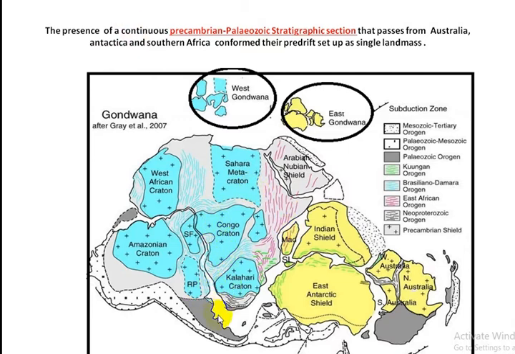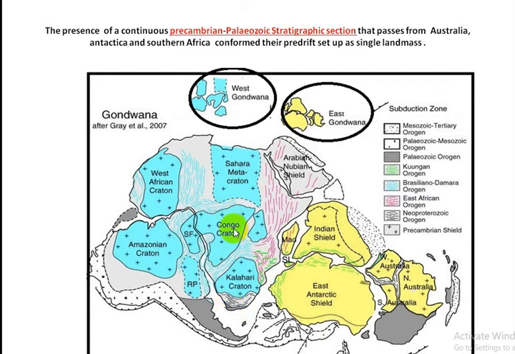We can see here this margin, this is South Africa, South America, and this is the Africa.